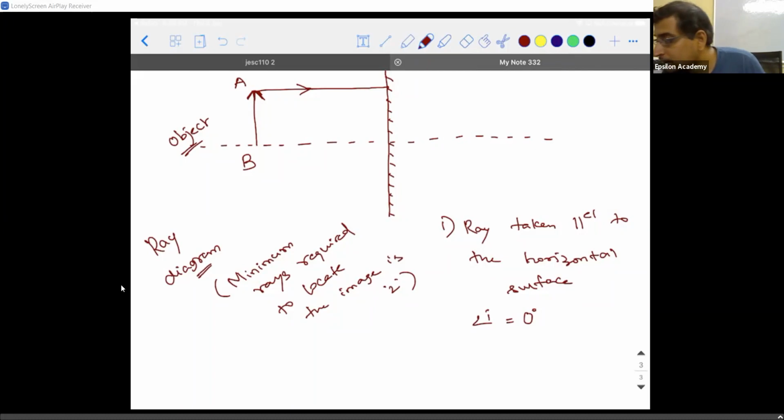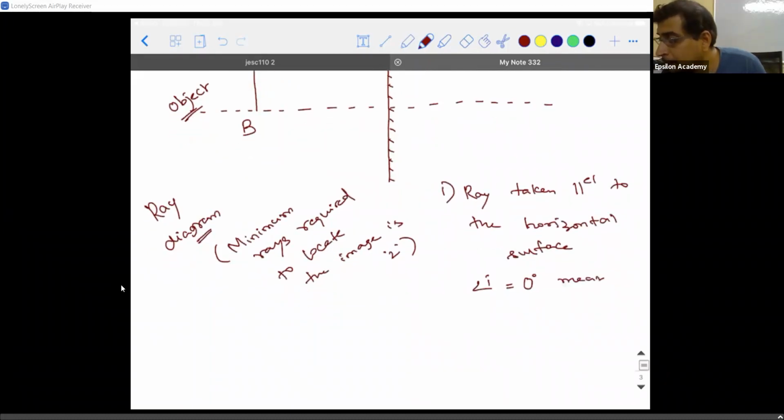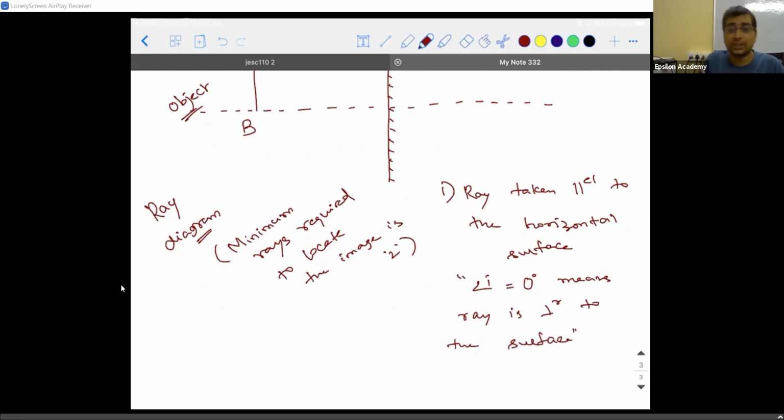So angle of incidence is 0 degrees means the ray is perpendicular to the surface. These two statements mean the same. Please make an important note. In assertion and reason questions, they can ask this and confuse you. Please be very careful. Whenever they say the ray is hitting perpendicular to the surface, the angle of incidence is always 0. Don't get carried away by perpendicular.